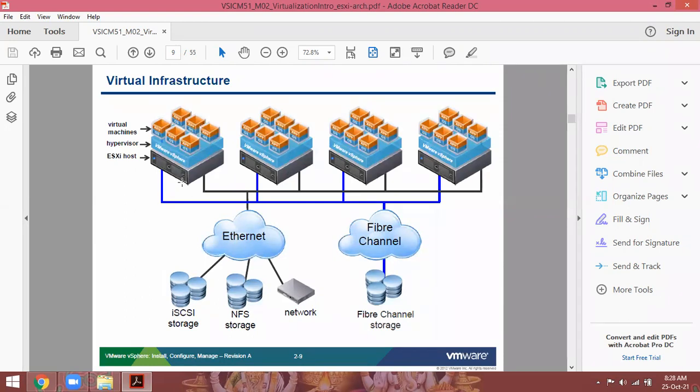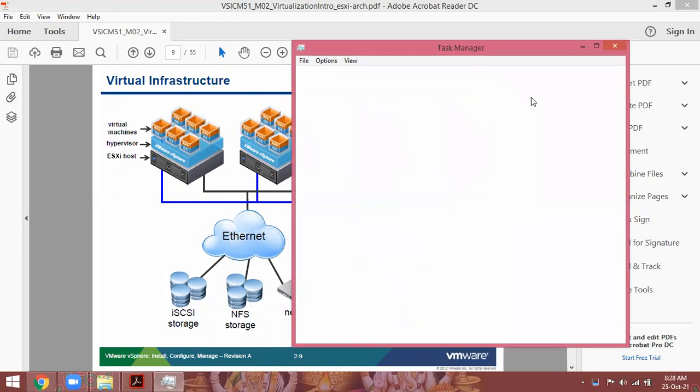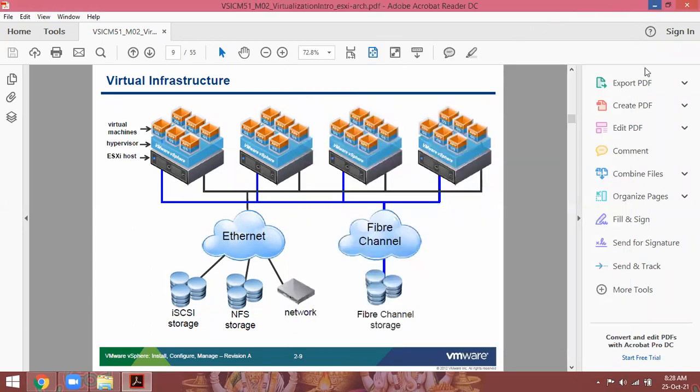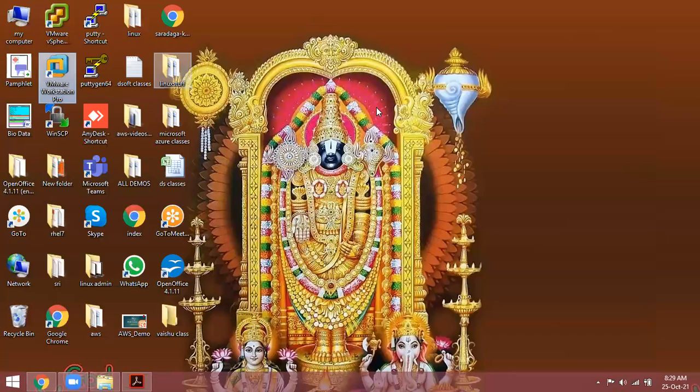So here, whatever unnecessary, wasted resources I have, I can share with multiple machines. For example, in my laptop, only I will display, so my resources are wasted. So what I did, I installed VMware Workstation, a virtualization software.